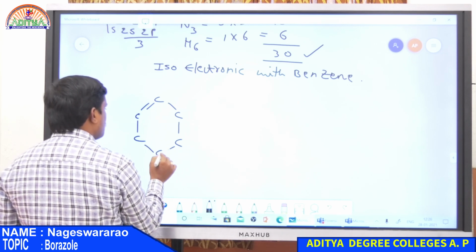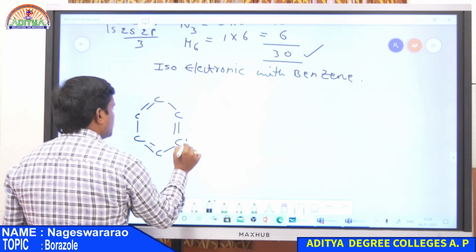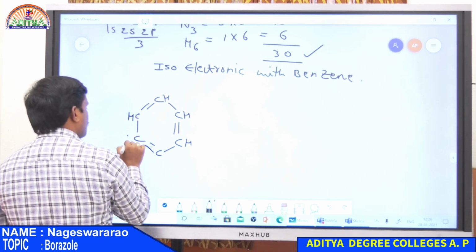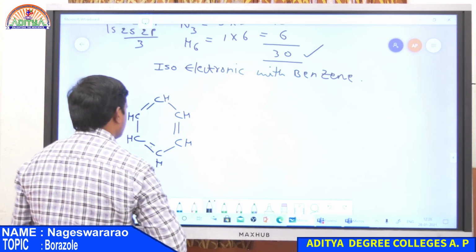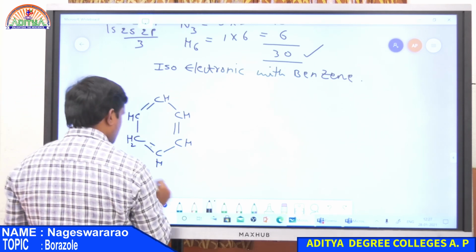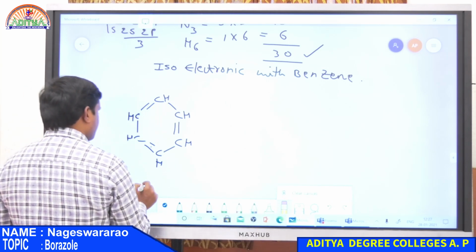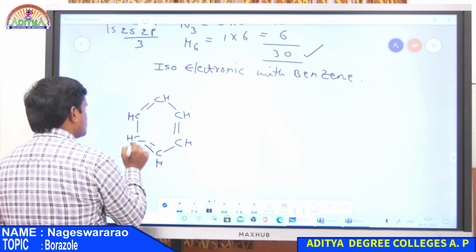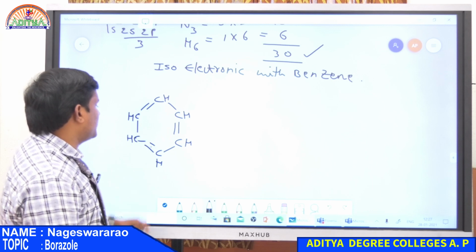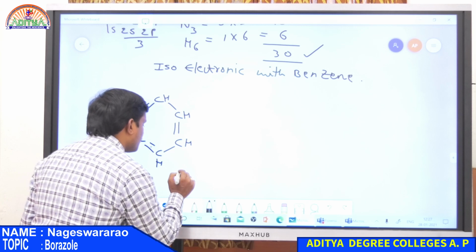So this is benzene. CH, CH like this, CH, sorry, CH. So there exists a C single bond as well as C=C double bond, alternate single bonds and double bonds present in benzene.